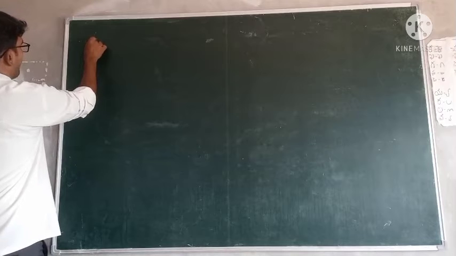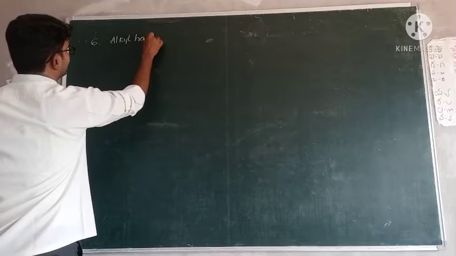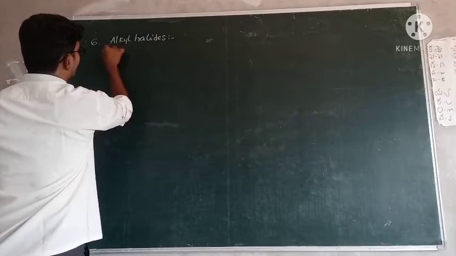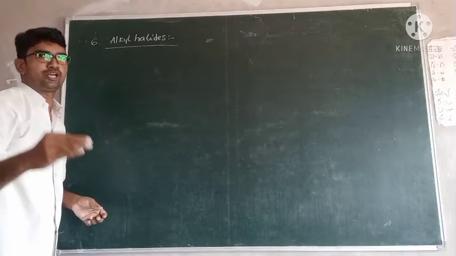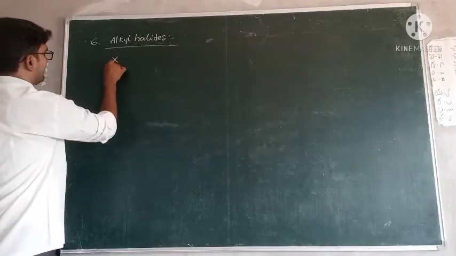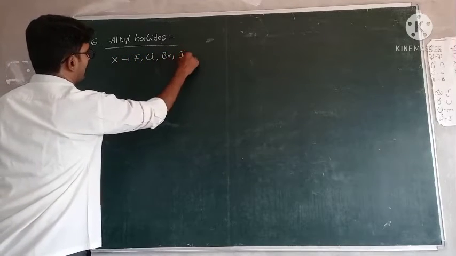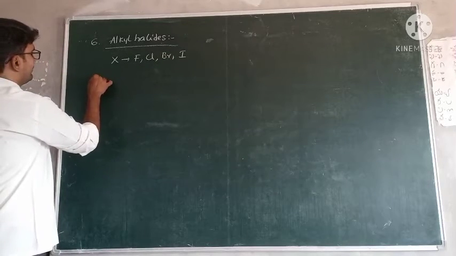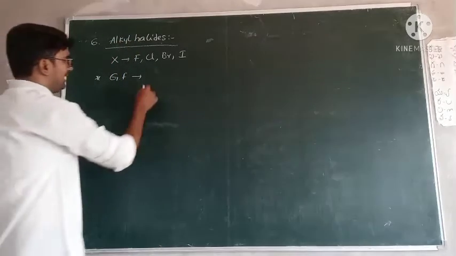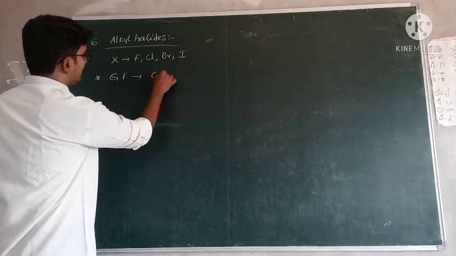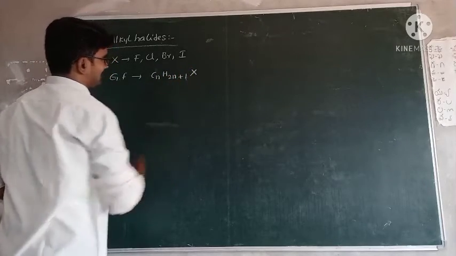Sixth one, alkyl halides. Which are called alkyl halides? Halides means halogens: fluorine, chlorine, bromine, iodine. Okay. So simply, the general formula for this type is alkyl. Alkyl means actually the alkane general formula CnH2n+2, but remove one hydrogen, then add one X.